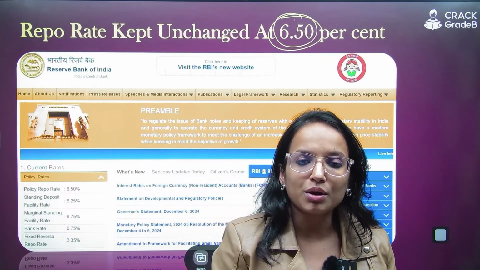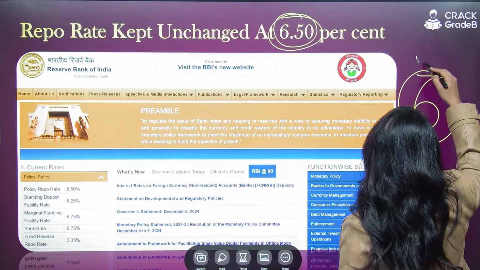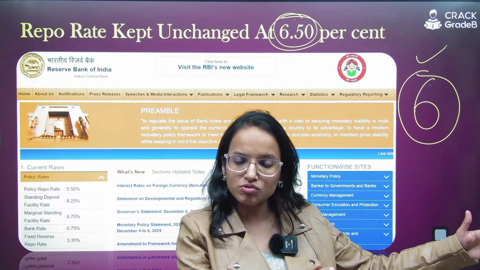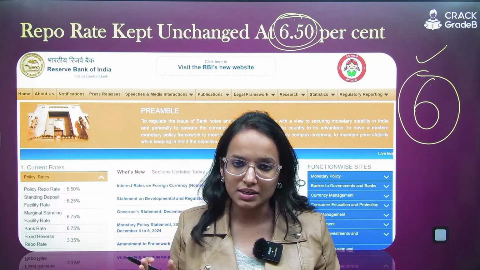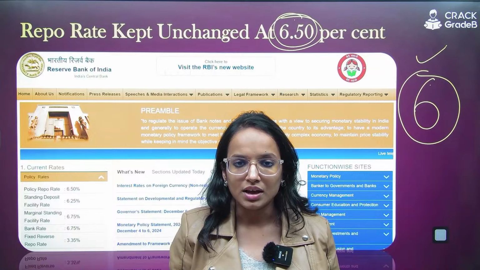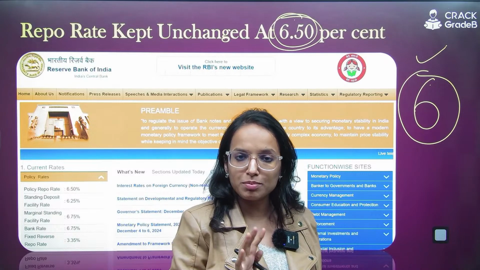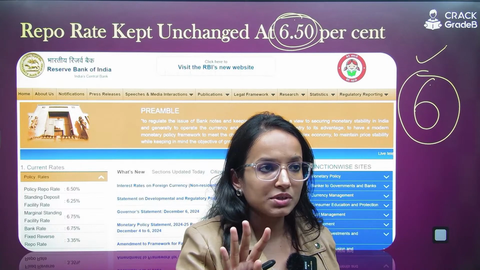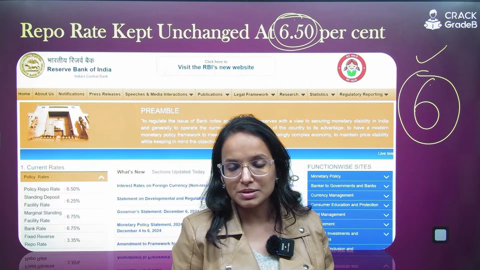MPC, the Monetary Policy Committee, is basically a 6-member committee, remember, right? It is a 6-member committee, 6 members chaired by RBI Governor. 3 members are from the central bank, including the RBI Governor, and 3 members are from the government side. So it has representation from both of the sides, the central bank as well as the government side. The MPC has to meet at least 4 times a year or once in a quarter. You can remember that. Okay, these are important facts. Please remember, MPC has to meet at least 4 times a year or at least 1 time in a quarter and then decide. The quorum of the MPC meetings is 4.